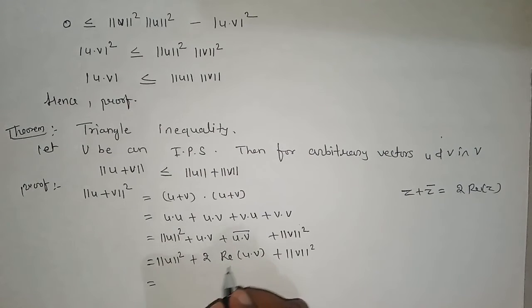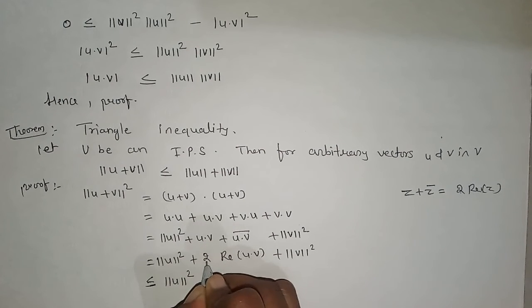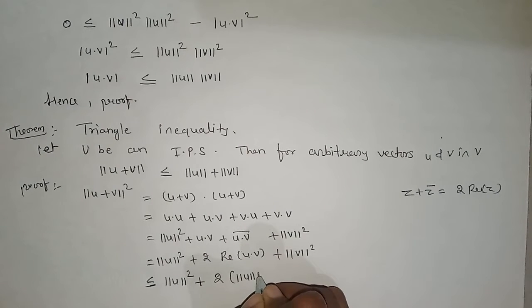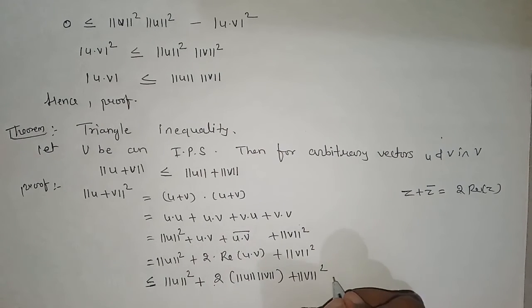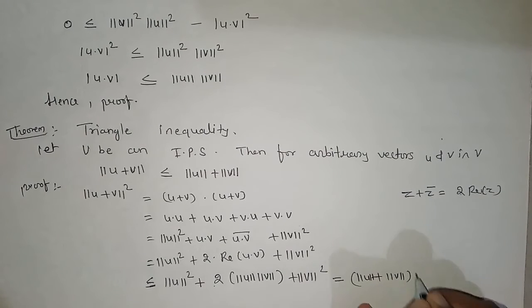This is equal to, see here, I am adding something, and then I can write this is less than or equal to norm of u squared plus, here I am saying that this is 2 times real of u dot v, so if I write 2 times norm of u into norm of v, plus norm of v squared. So obviously this part is less than this, and this is nothing but norm of u plus norm of v the whole squared.